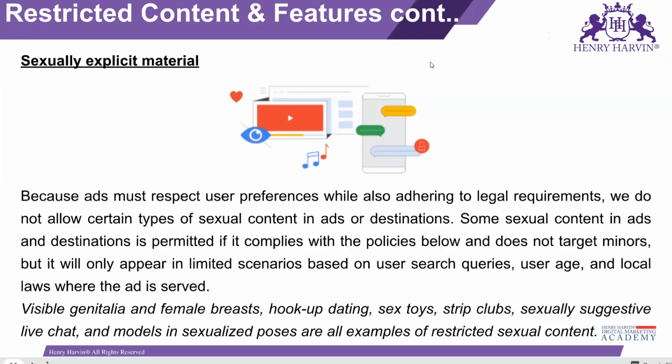And Google understands this policy well, like visible private parts, hookup dating sites, sex toys, all these things are restricted with certain conditions. And definitely some people can just use Google features as well. You can use Chrome features, and you don't want these kinds of things. And that's why in mobile phones as well, there is parental control where parents can set what would be visible on the screen when their kids are using the phone.